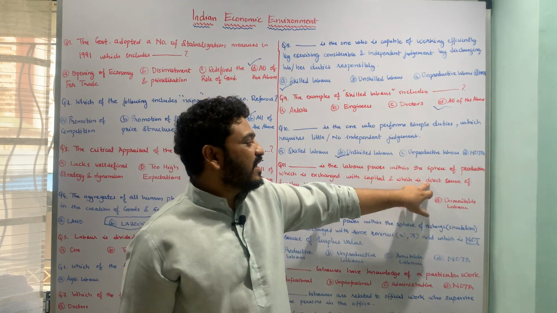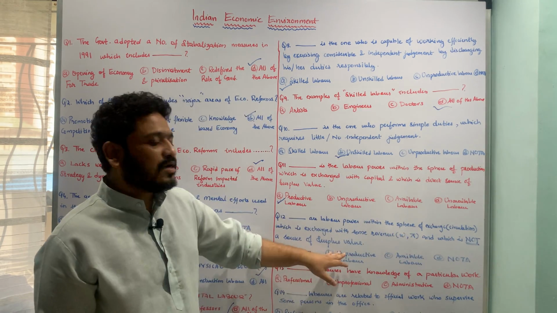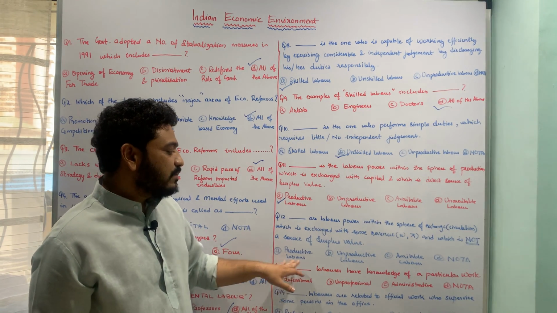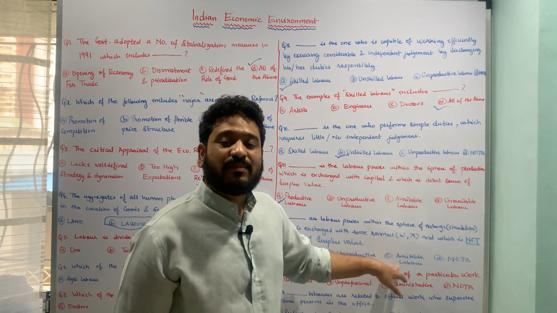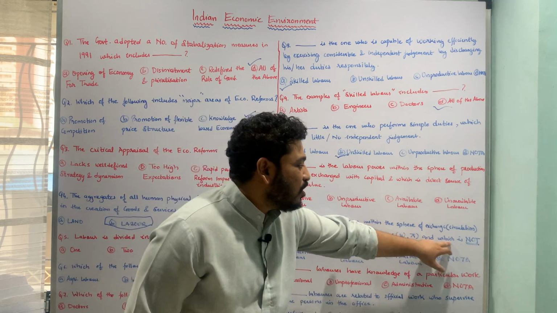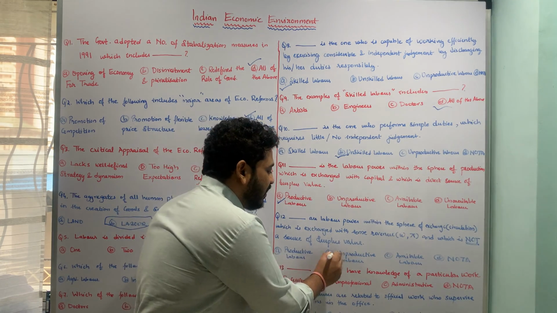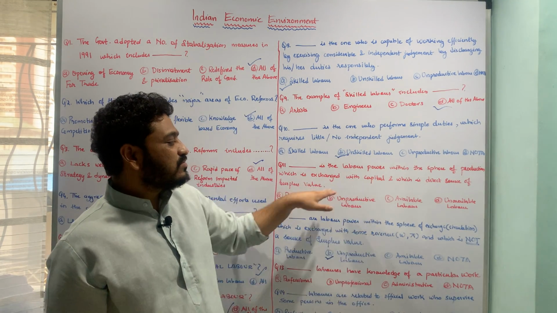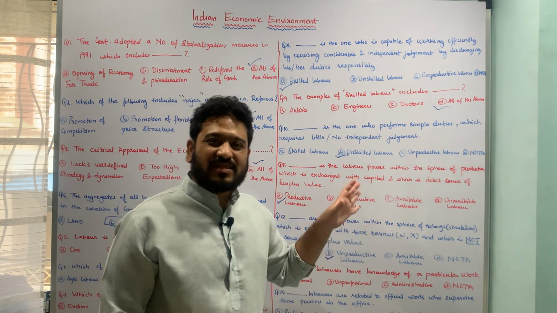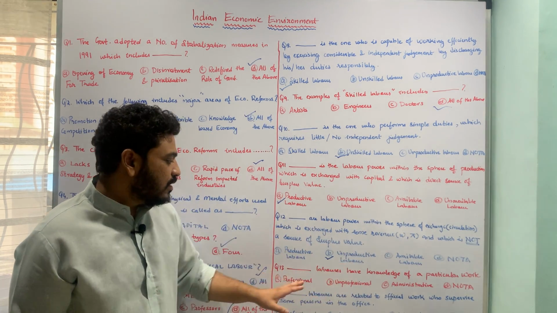Here it was direct source of surplus value, and that is why productive labor. Here it is not a source of surplus value. So therefore, what the underlying options are available to us? The first option is productive labor, the second is unproductive labor, C is available labor, and D none of the above. And here it is clear that when it is not directly involved as a source of surplus value, that means it is unproductive labor. When it is a direct source of surplus value, then it is called as productive labor. So I hope the distinction between unproductive and productive is pretty much clear, and the question is pretty much clear, and the answer to this is unproductive labor. I hope this is clear.